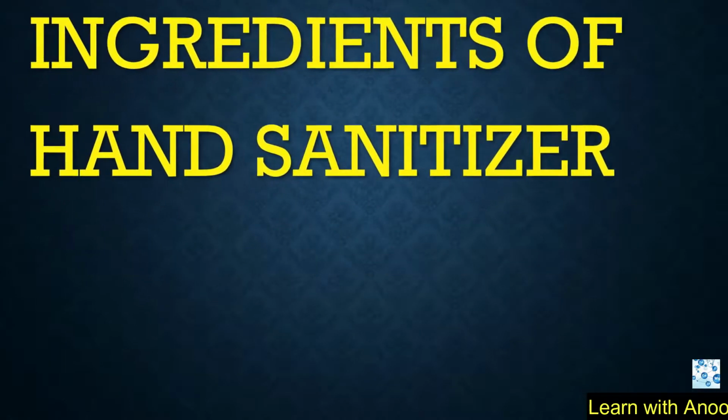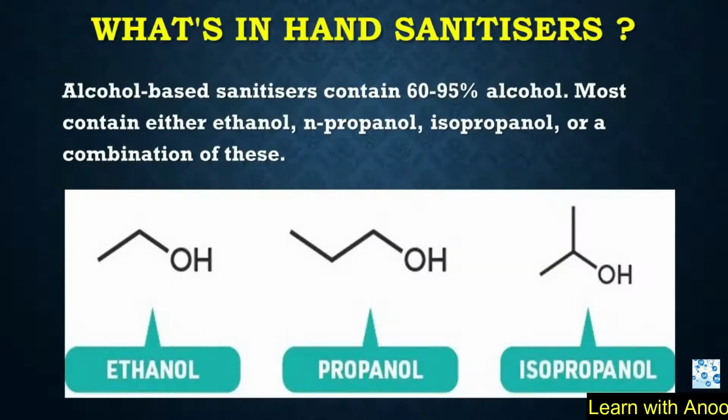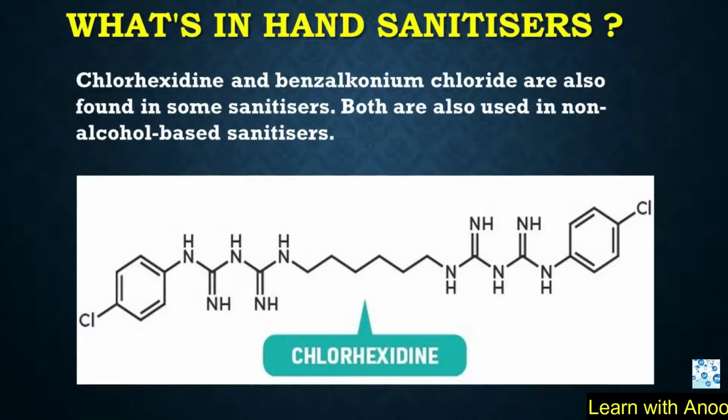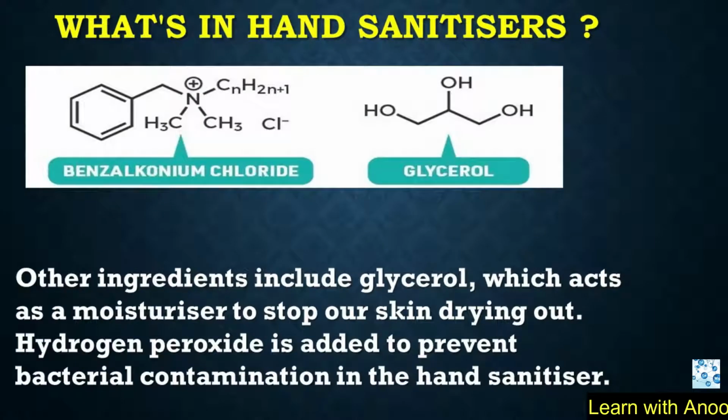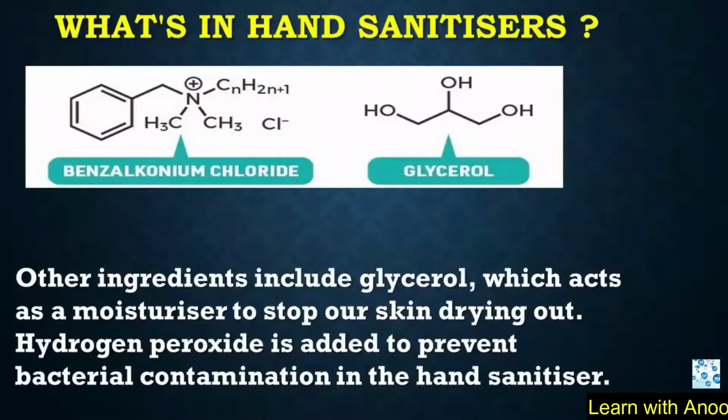Now learn the ingredients of hand sanitizer. The key ingredient in most hand sanitizers is alcohol. Chemically speaking, alcohols are organic molecules made of carbon, oxygen and hydrogen. Ethyl alcohol, also called ethanol, isopropyl alcohol or isopropanol, and benzalkonium chloride as the active ingredient.